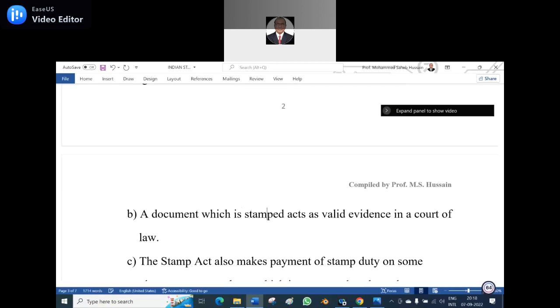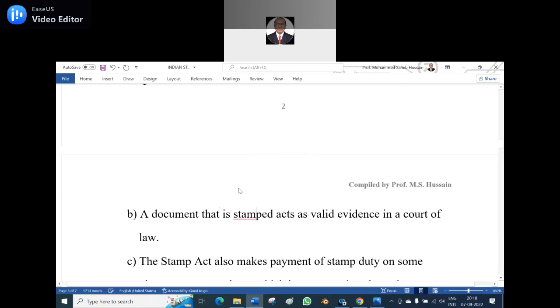In simple terminology, any document which is stamped is a valid evidence.